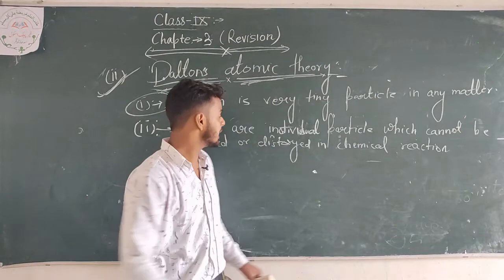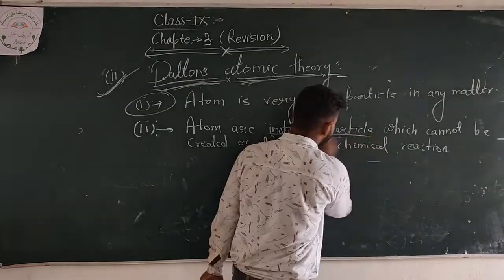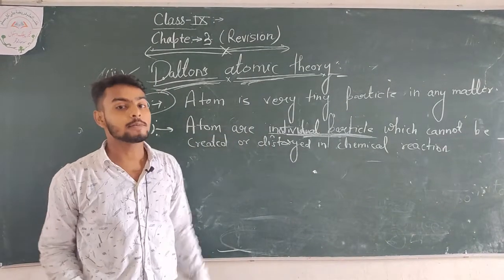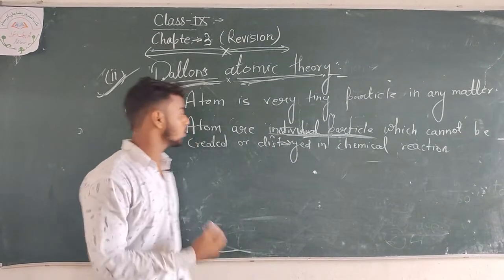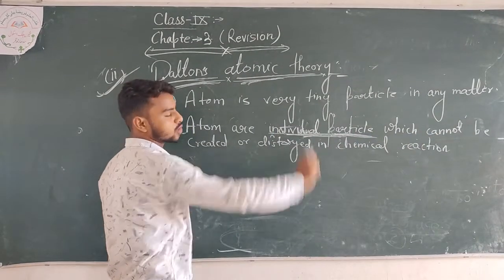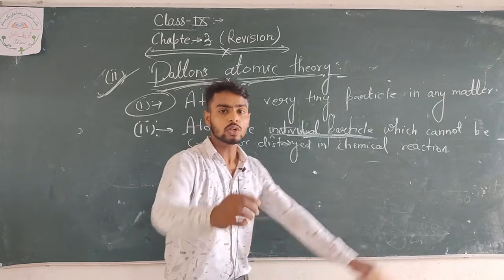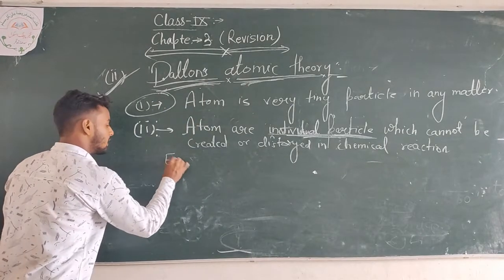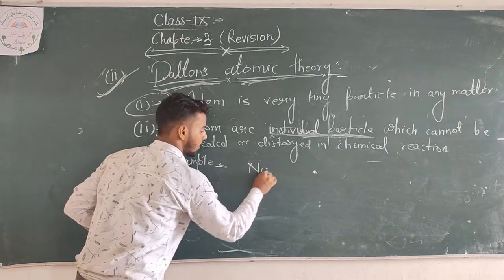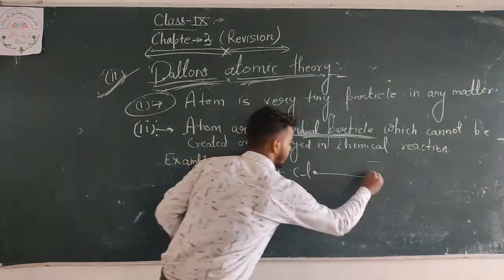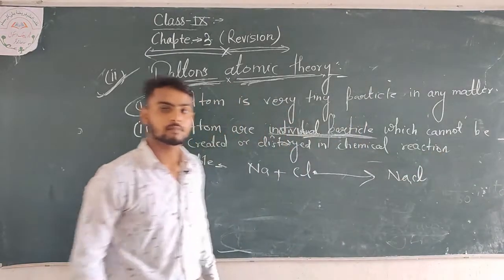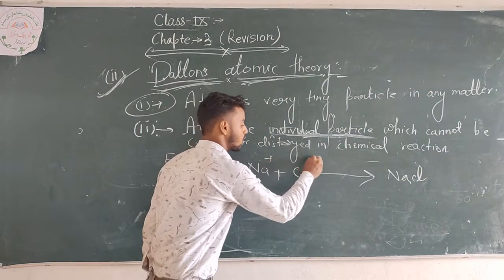That means indivisible particle. I am underlining these words, beta. All the atoms are indivisible particles. If we think why the atoms are indivisible particles which cannot be created or destroyed in a chemical reaction, let me take one example. The example is sodium chloride. Sodium combines with chlorine to form NaCl. Look here very carefully, Na positive and Cl negative.